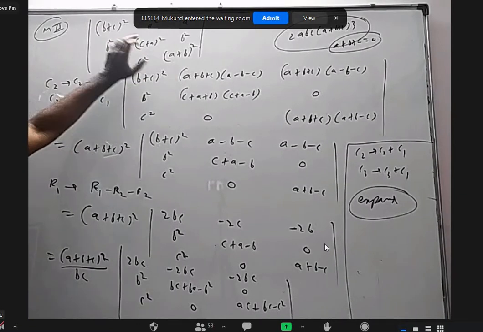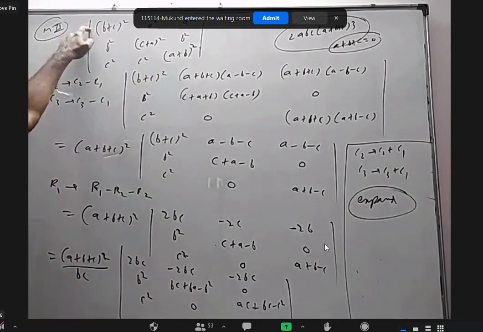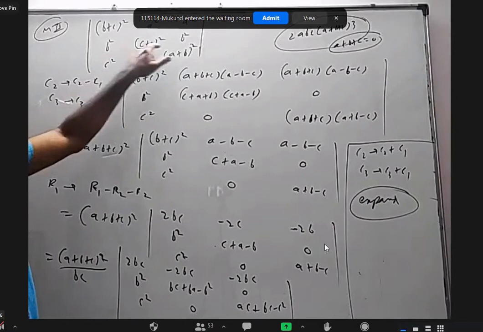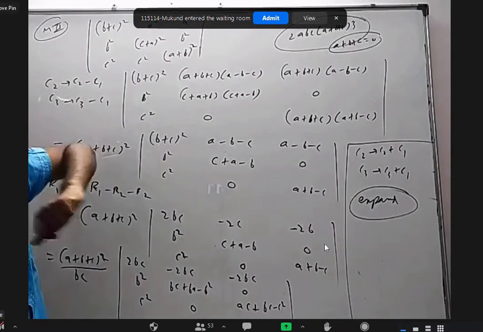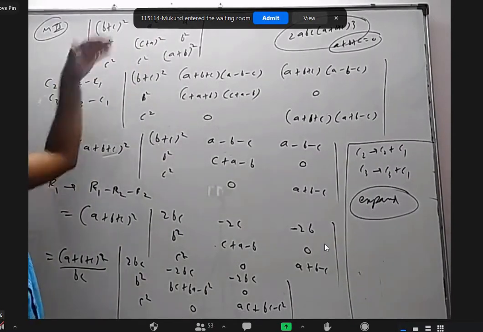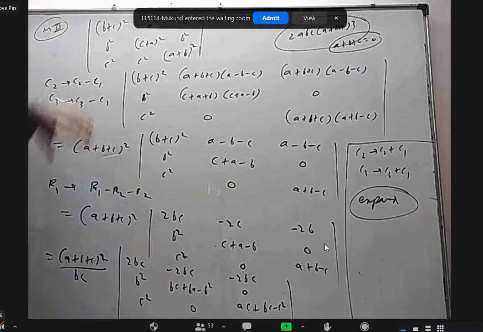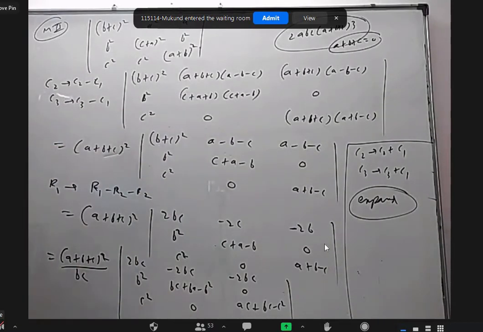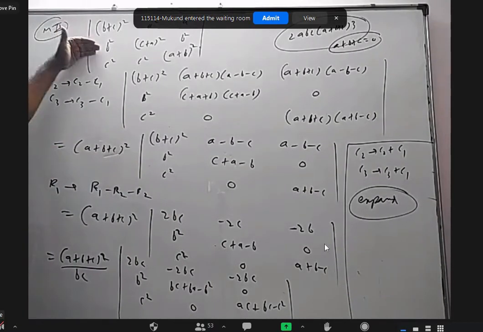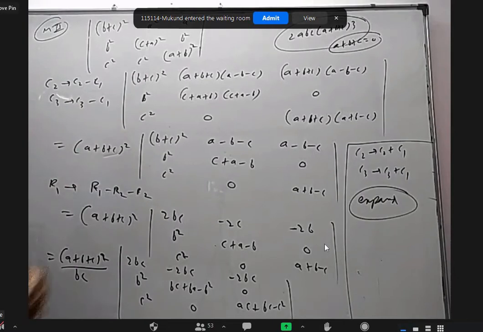And this will become minus B, and this will become minus C. So this will become A square, this will become B square, this will become C square. First row is A square, A square, A square. Second row is B square, B square, B square. Third row is C square, C square, C square. If we take A square common, B square common, C square common, all are ones. So that is 0, right? Yes. So I think then A plus B plus C should be a factor at least twice, because not only these two rows are equal, even these two rows are equal by using that. But we got a cube. If I put A equal to 0, let us see what happens.